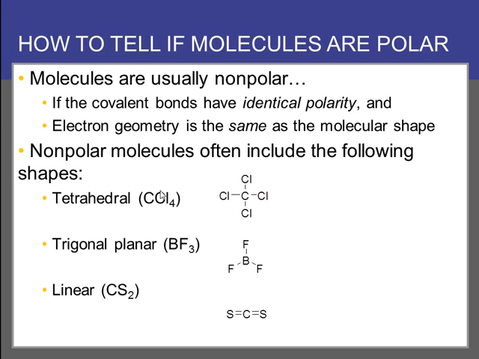So if we have a tetrahedral molecule, carbon tetrachloride, CCl4, that has all four carbon-chlorine bonds, so they're all the same polarity, and the electron geometry here, tetrahedral, is identical to the molecular shape, tetrahedral. BF3, we have three BF bonds. Those are all the same type, same strength of electronegativity. They're all identical in polarity. And the molecular shape, trigonal planar, is identical to the electron geometry, trigonal planar. CS2, same thing, identical polarity in the two bonds. Molecular shape is the same as the electron geometry.